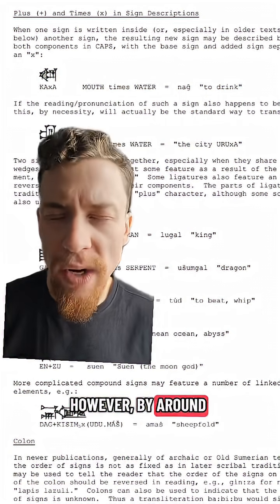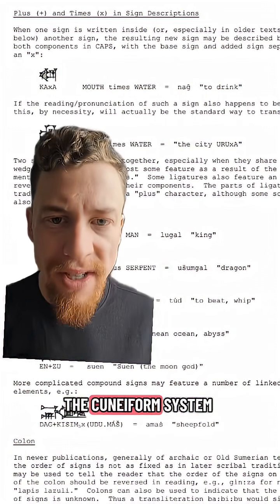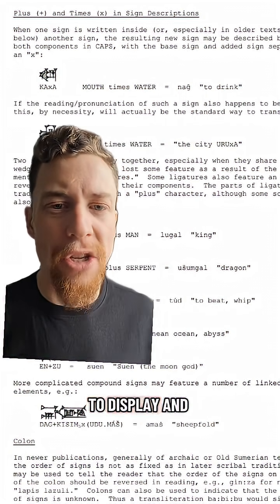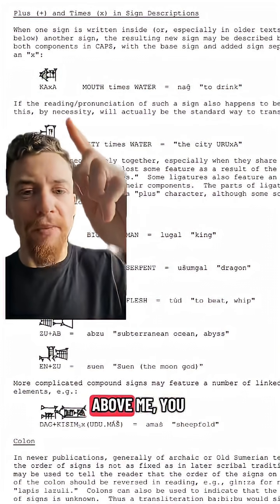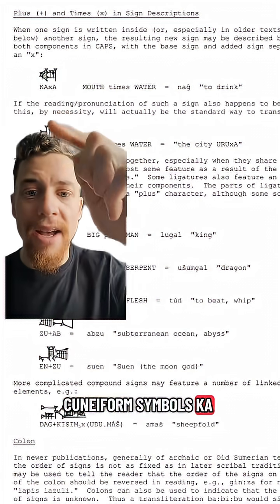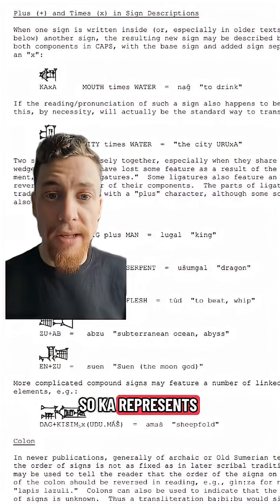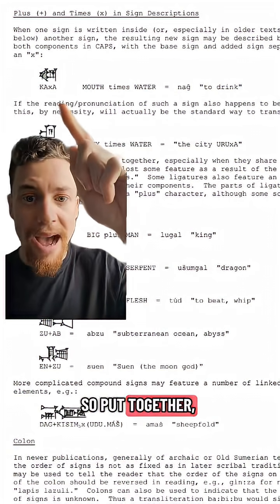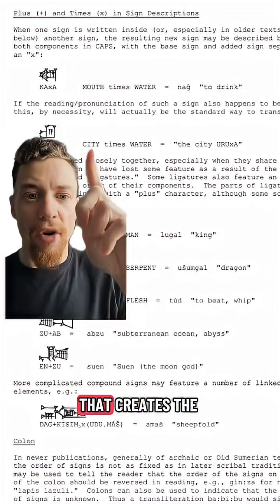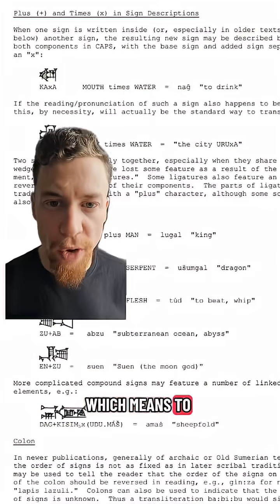However, by around 2600 BCE, the cuneiform system had developed to display and convey more sophisticated ideas. For example, above me you can see the cuneiform symbols Ka and A. Ka represents mouth and A represents water. Put together, with A in the middle of Ka, that creates the word Nang, which means to drink.